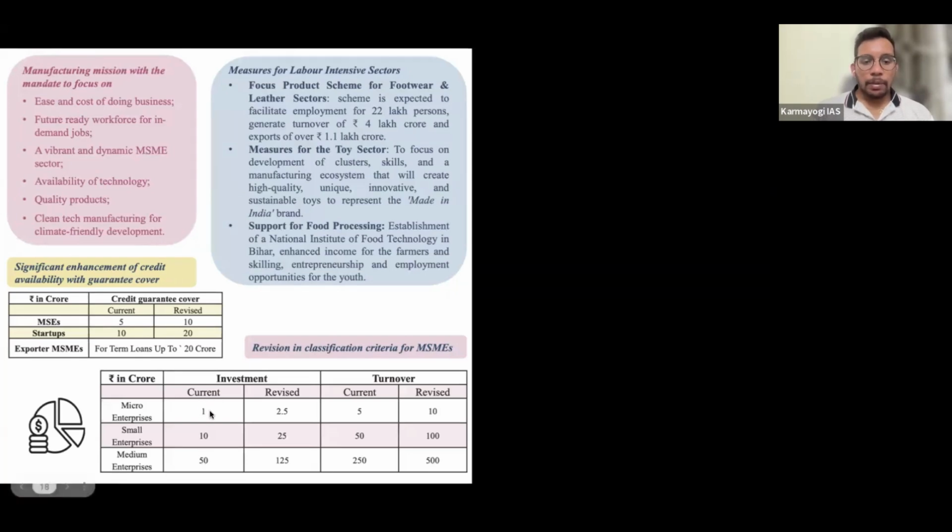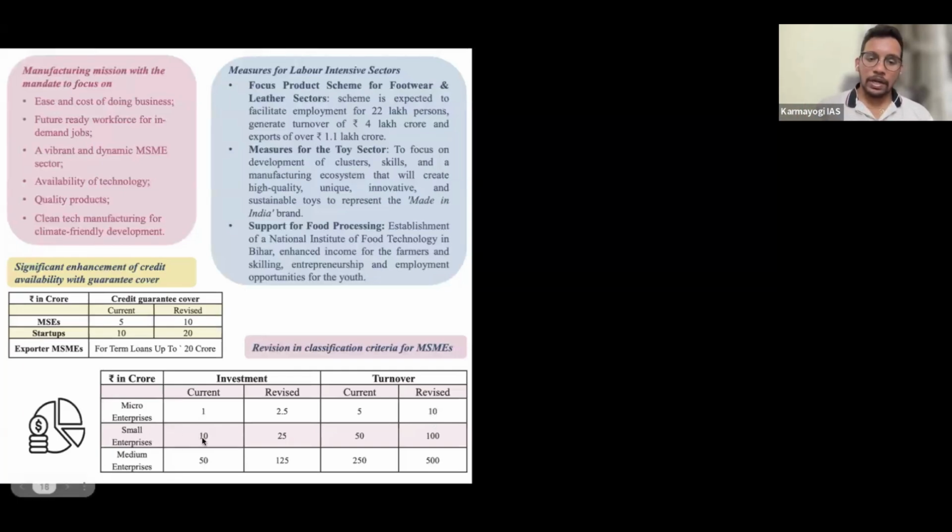So here, the micro enterprises until investment of 1 crore are considered micro enterprises until now. But now government is going to expand the base. That is, until 2.5 crore investment, you will be considered a micro enterprise. You can avail credit cards, which we were talking about a few slides before, and whatever benefits are there in the Mudra scheme and all. And their turnover earlier was considered 5 crore, but now it will be revised to 10 crore. So government is going to consider micro enterprises until their turnover is 10 crore.